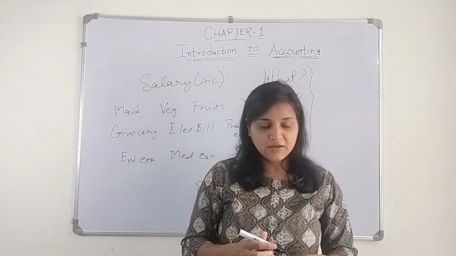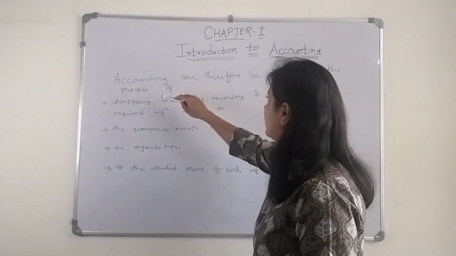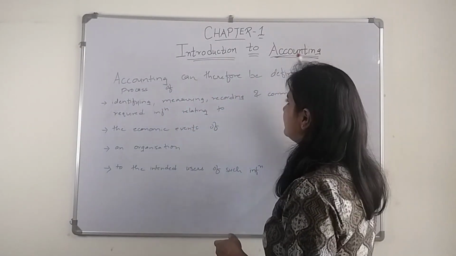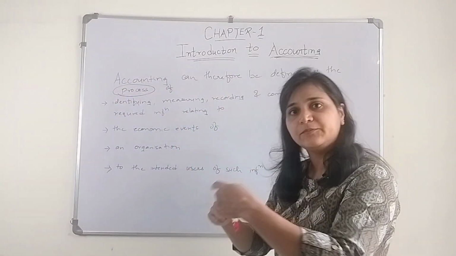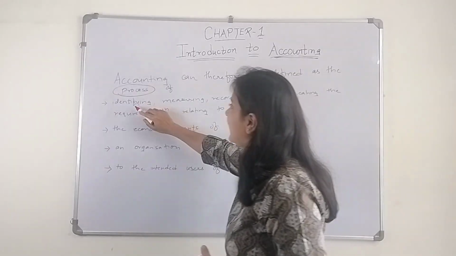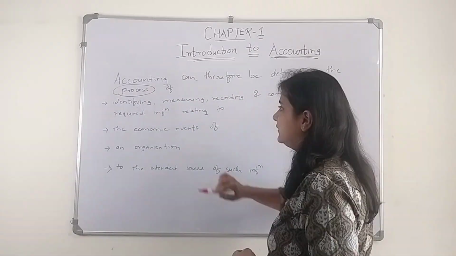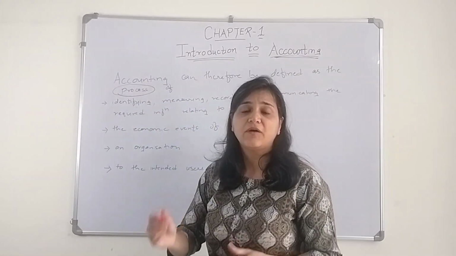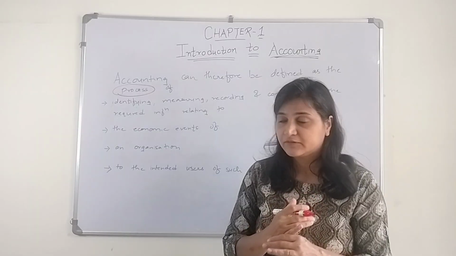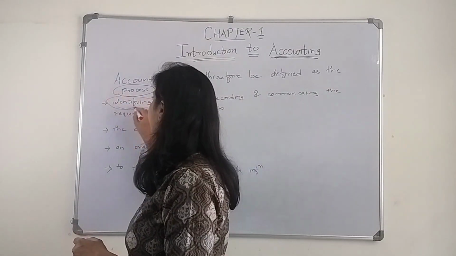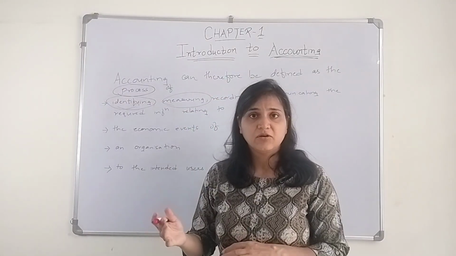Okay, so the basic definition of accounting is, accounting can therefore be defined as the process. What is it? It is a process. It keeps on going of identifying, measuring, recording, and communicating. Identifying, we need to identify the transactions which are in monetary terms. Okay, so here you need to identify. Then measuring, whether it is measurable or not measurable.